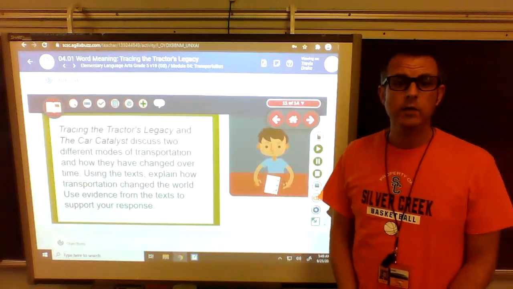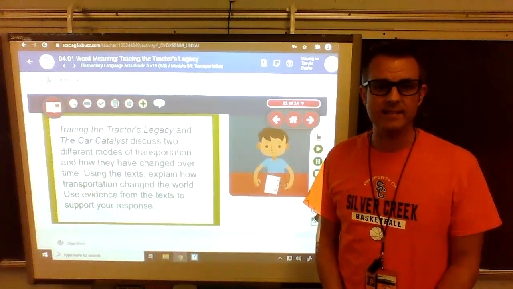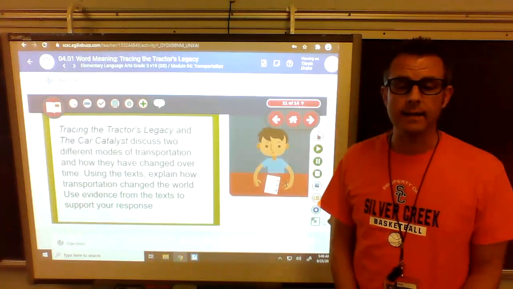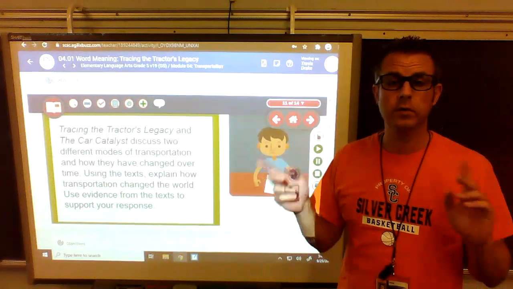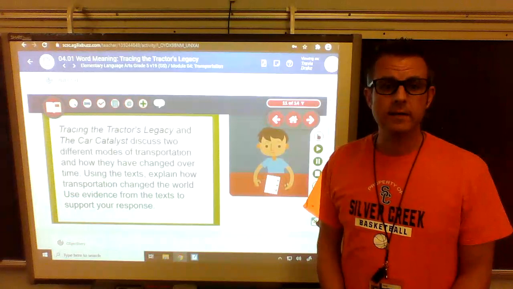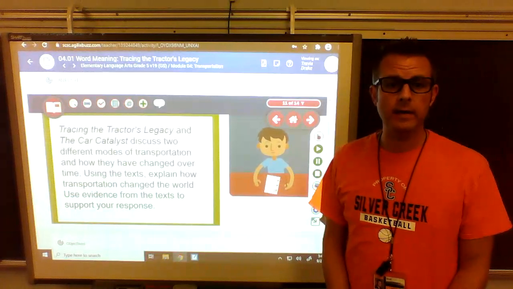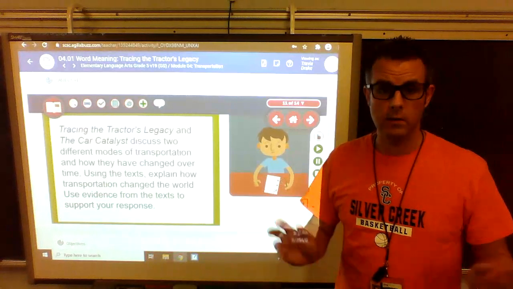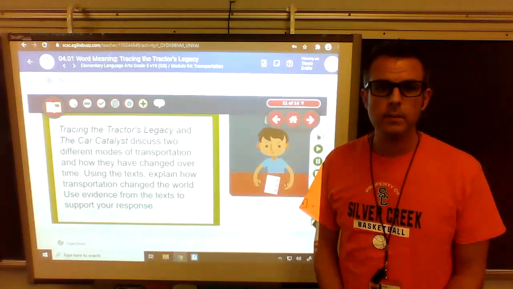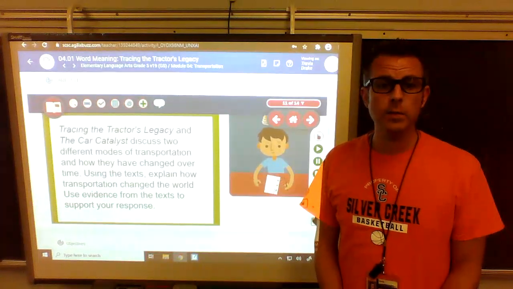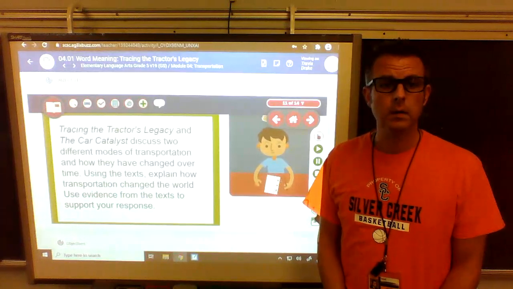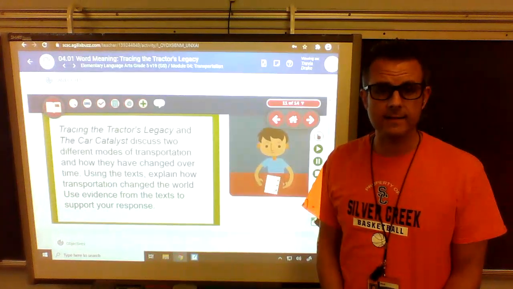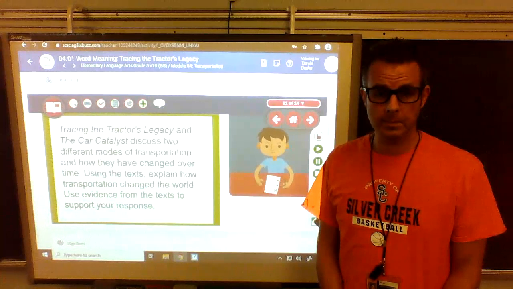It says, tracing the tractor's legacy and the car catalyst, those are two different stories. Discuss two different modes of transportation and how they changed over time, using the text, using those sources. Explain how transportation changed the world. Use evidence from the text to support your response.